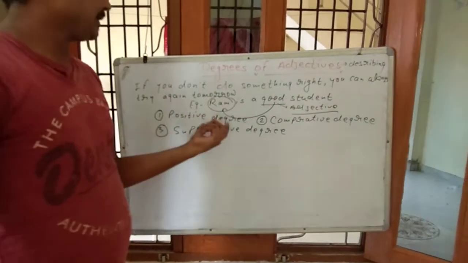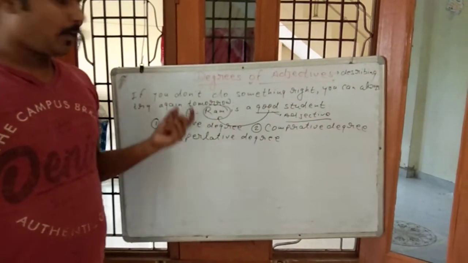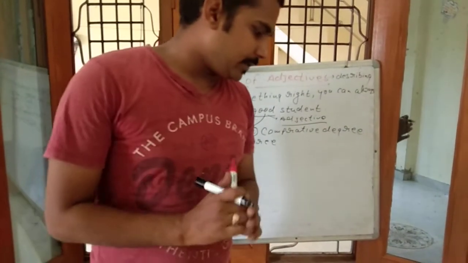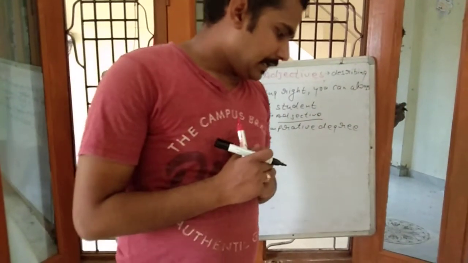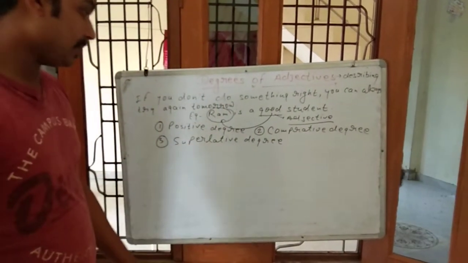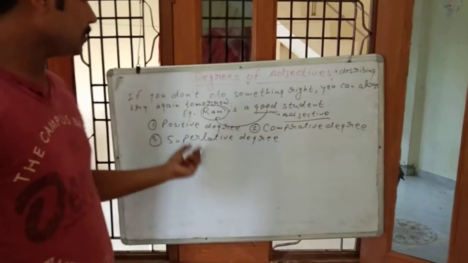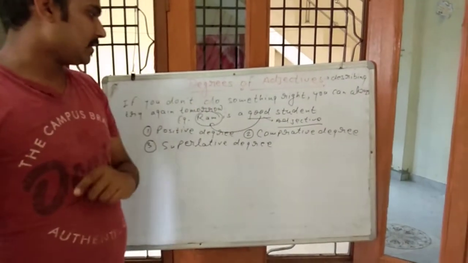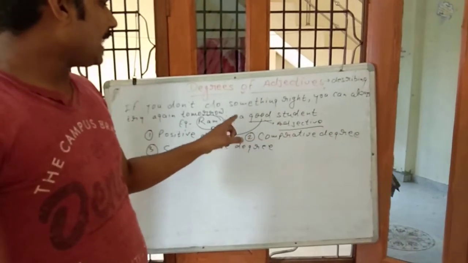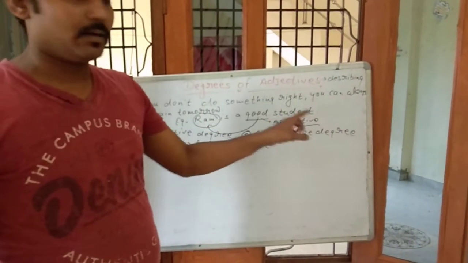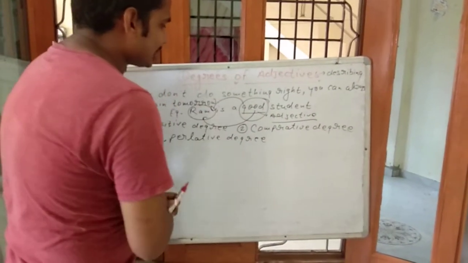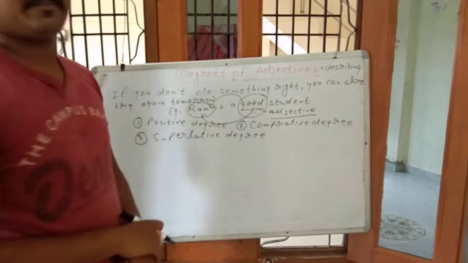First we have to understand what positive degree is. The positive degree of an adjective is used when we do not make any comparison. Remember, I am repeating again, positive degree is used when we do not make any comparison. You can see here, this is the first example. Ram is a good student. Here we are not comparing with any other. We are only describing the quality of one person, Ram. So this is positive degree.